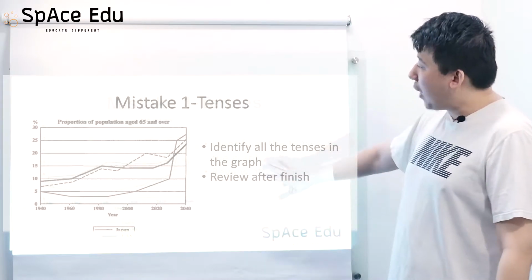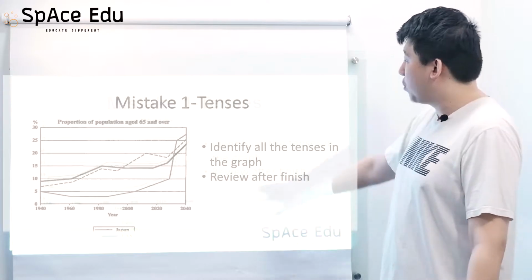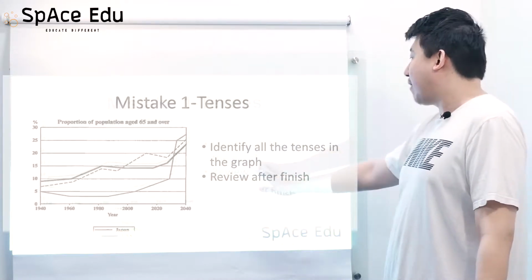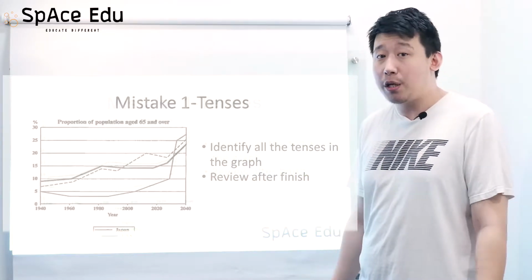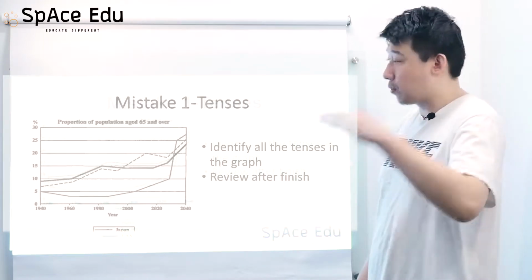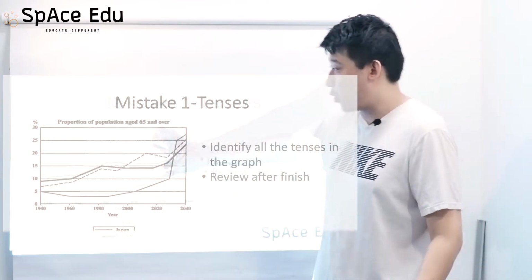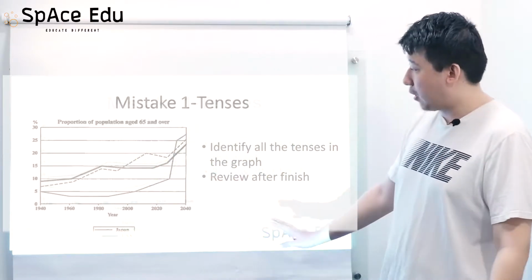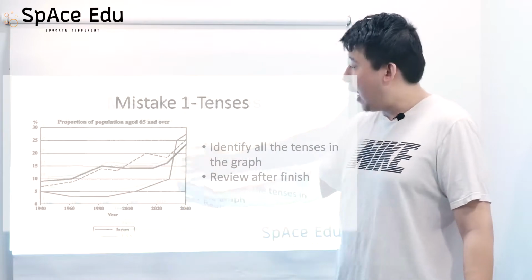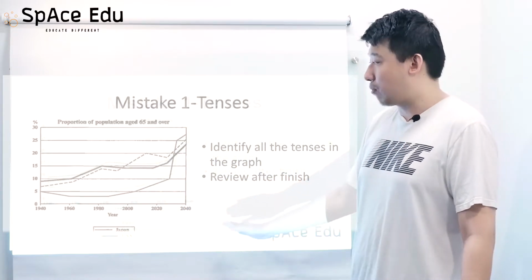What I do prior to writing the first task is identify all the tenses in the graph, making sure I have clearly identified all the possible tenses that are going to be included in the chart. For example, in this chart, we can clearly see that at least 2 different tenses will be included in our writing script.